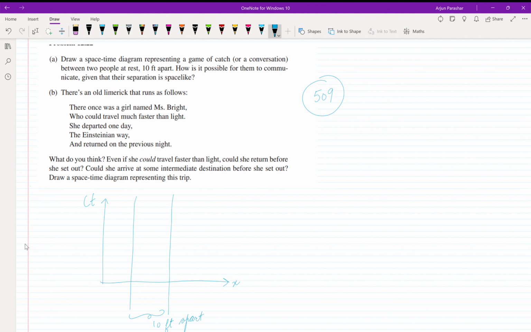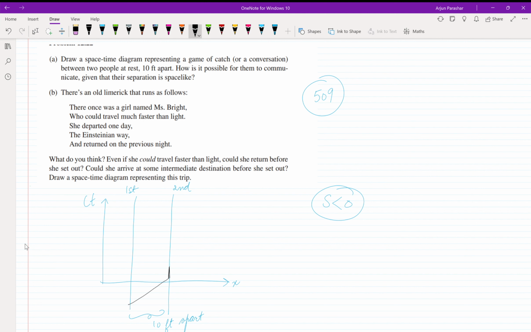He's saying given that their separation is space-like, slope is negative, as we know that, and this is first person, this is second person. He's saying that they are playing a game of conversation. So if this person says hello from here, it reaches here in this time. The time is also increasing, x is also increasing as the conversation has covered 10 feet.